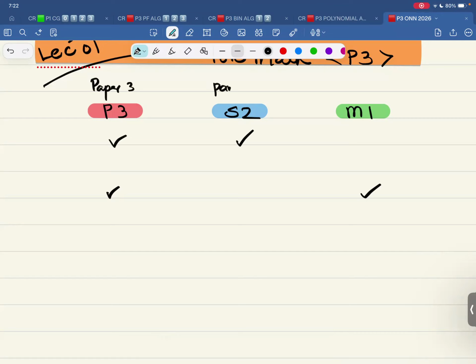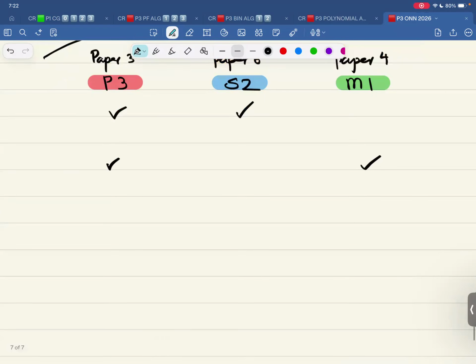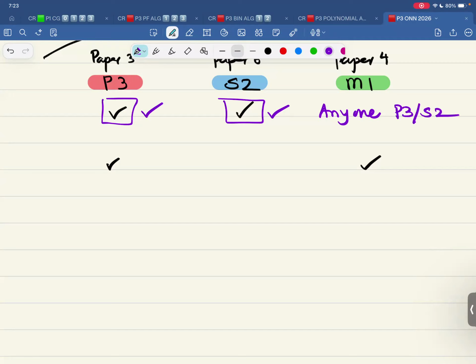S2 is paper 6. M1 is paper 4. Now, the very first thing people ask is, who can take P3 S2? So, P3 S2, anyone can take it. Okay. So, anyone can take P3 and S2, no issue.